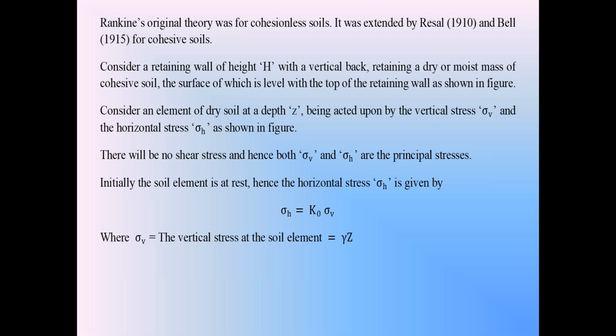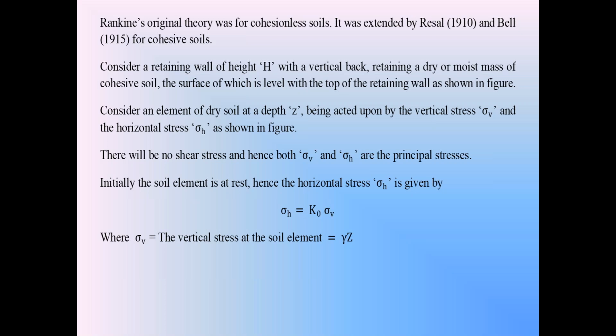But later on, the other researchers, important among them Russell and Bell, in the years 1910 and 1915, two researchers in geotechnical engineering, Russell and Bell, modified Rankin's earth pressure theory so that we can apply it even if the backfill is a Kosu backfill.